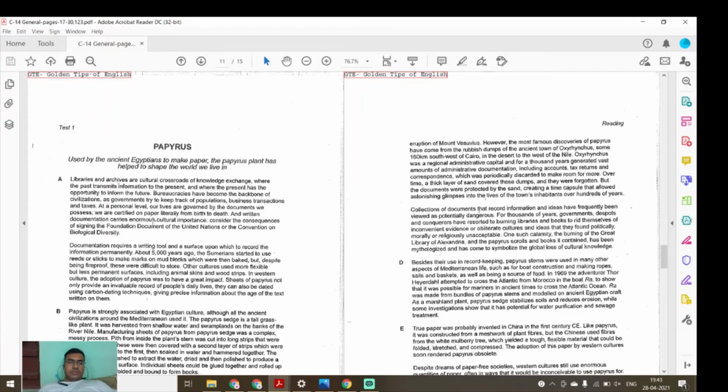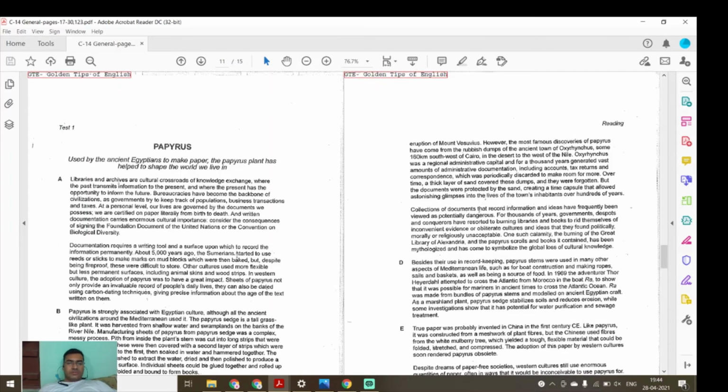At a personal level, our lives are governed by the documents we possess. We are certified on paper literally from birth to death, and written documentation carries enormous cultural importance. Consider the consequence of signing the foundation document of the Nations or the Convention on Biological Diversity. Documentation requires a writing tool and a surface upon which the record of information can be kept permanently.